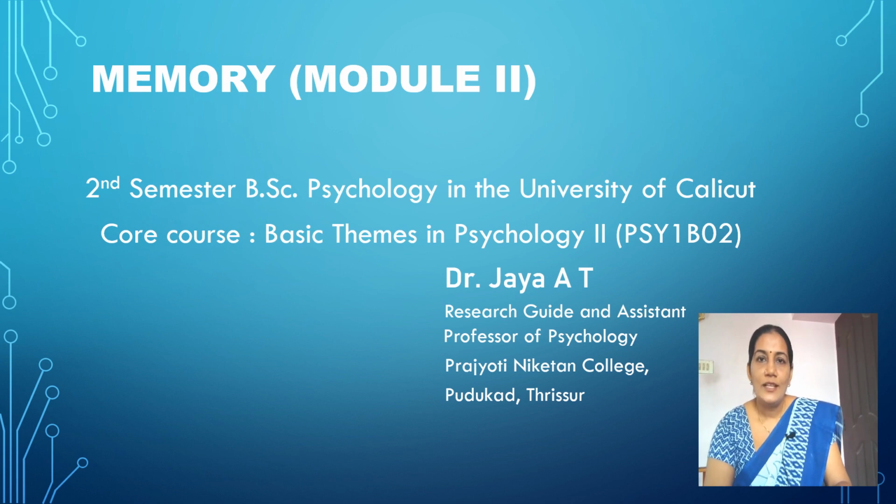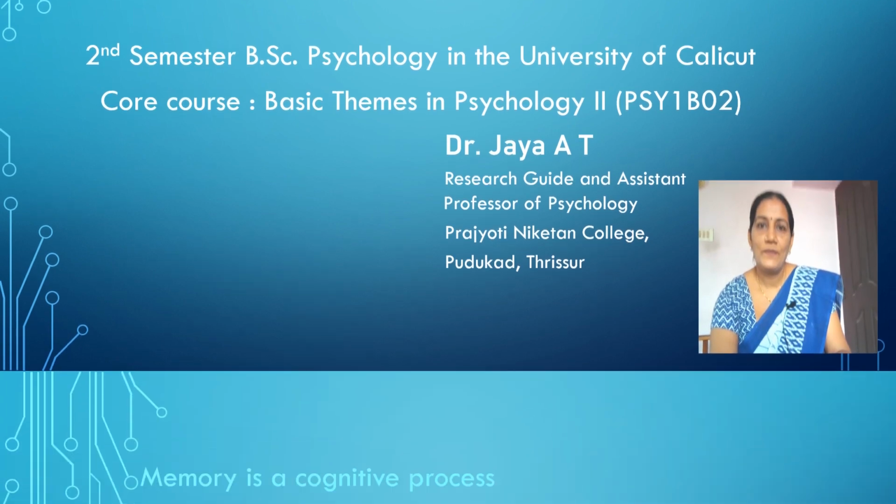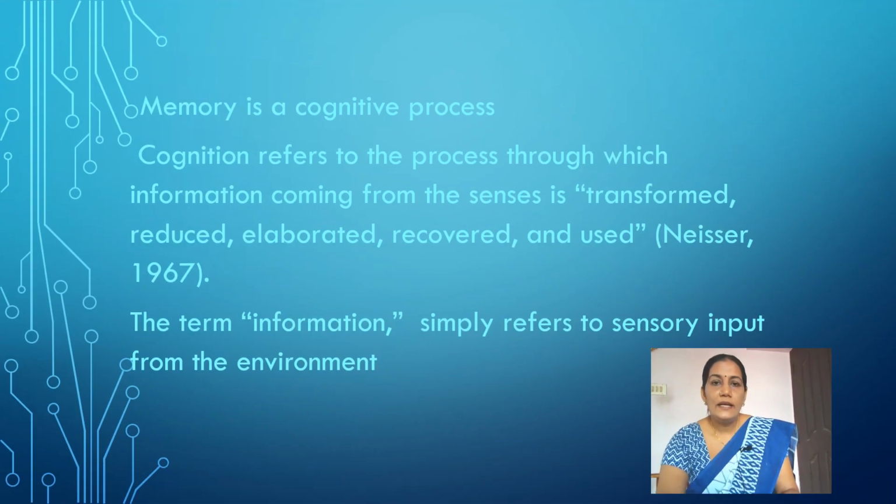So we can start with the basic concepts of memory and the processes involved in memory. Memory is simply the recollection of the past information or the stored information. It is also a cognitive process. Cognition is the higher mental process by which we process information. Information simply means the sensory input from the environment. We receive the information from the environment through our sensory organs, and then that should be transformed to the neural language. Then that should be reduced.